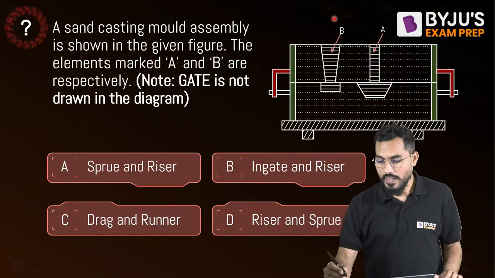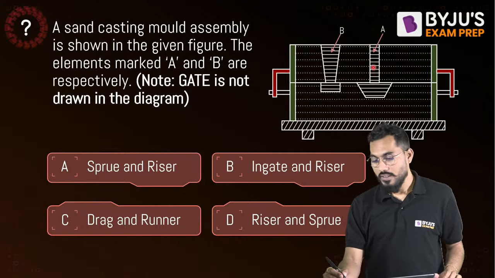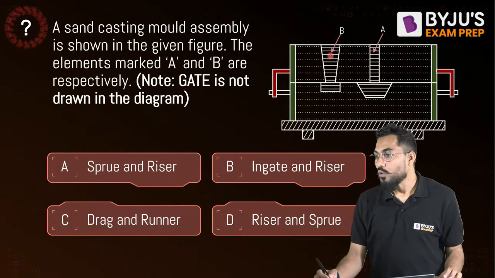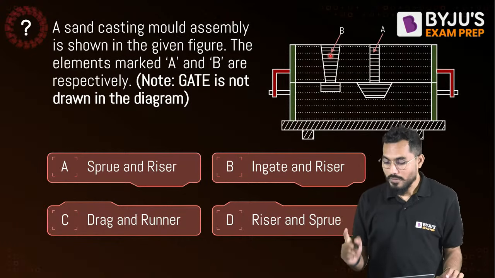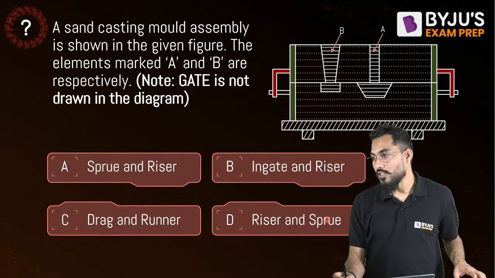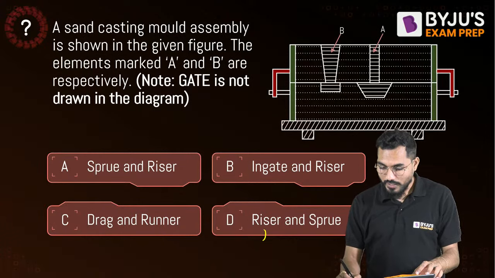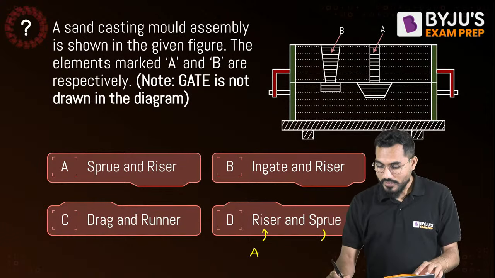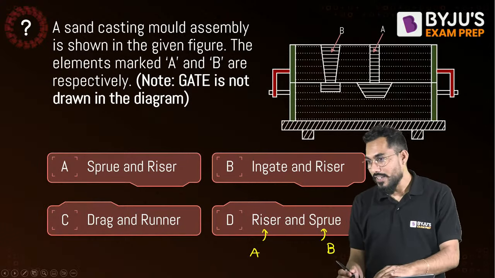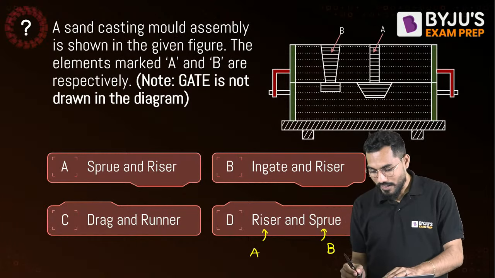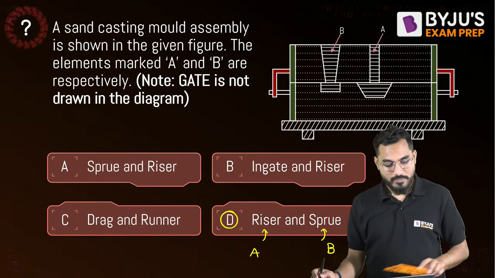What is the answer? What is A and what is B in this particular figure? No one. I'll say that A is exactly equal to my riser and B is exactly equal to my sprue. A is riser, B is sprue. So I'll say, sir, this is my A, riser, and this is sprue. So D is my answer.